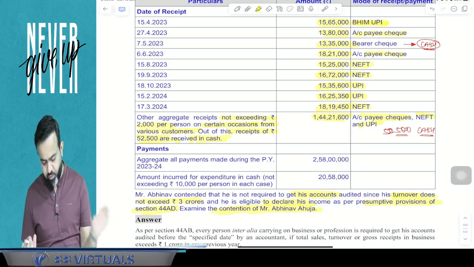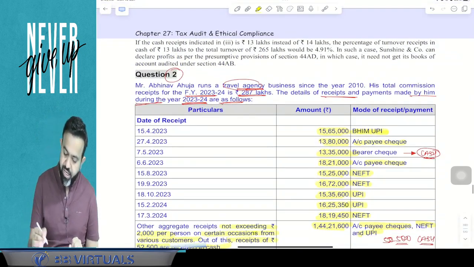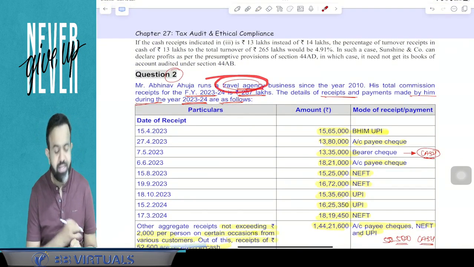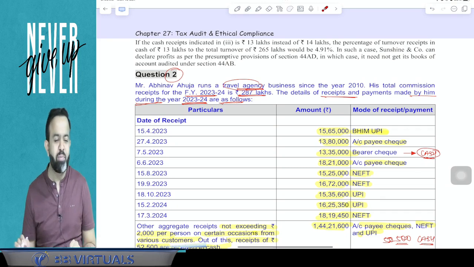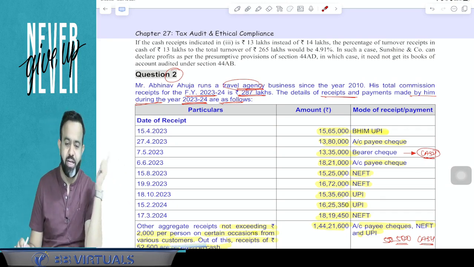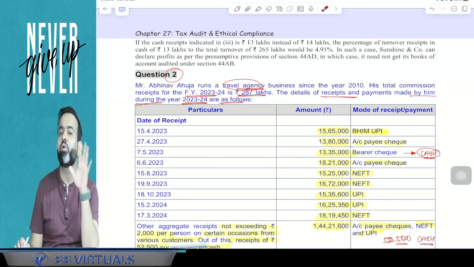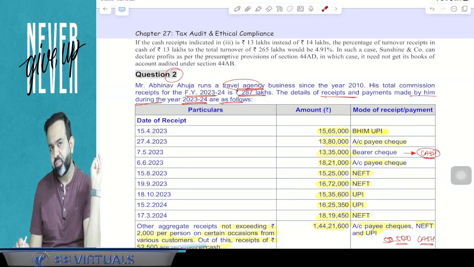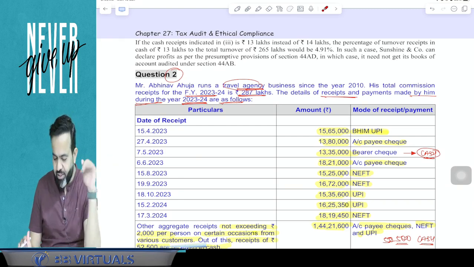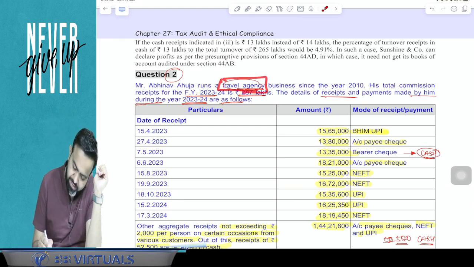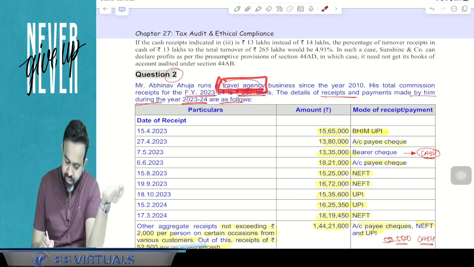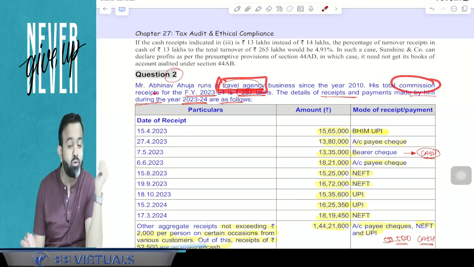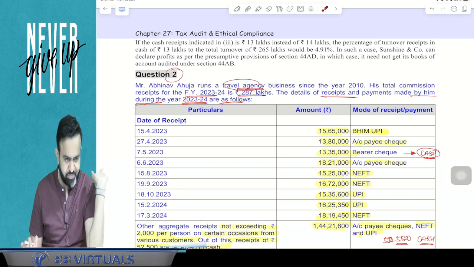Why he cannot claim the 44AD? Because that person is engaged in the travel agency business. If you remember, we have just discussed 44AD. Section 44AD says that 44AD is applicable in case of business, but other than 44AE business, other than agency business, and other than commission or brokerage type of income. So here guys, he is engaged in the travel agency business. His income is in the nature of commission. So guys, 44AD is not applicable.